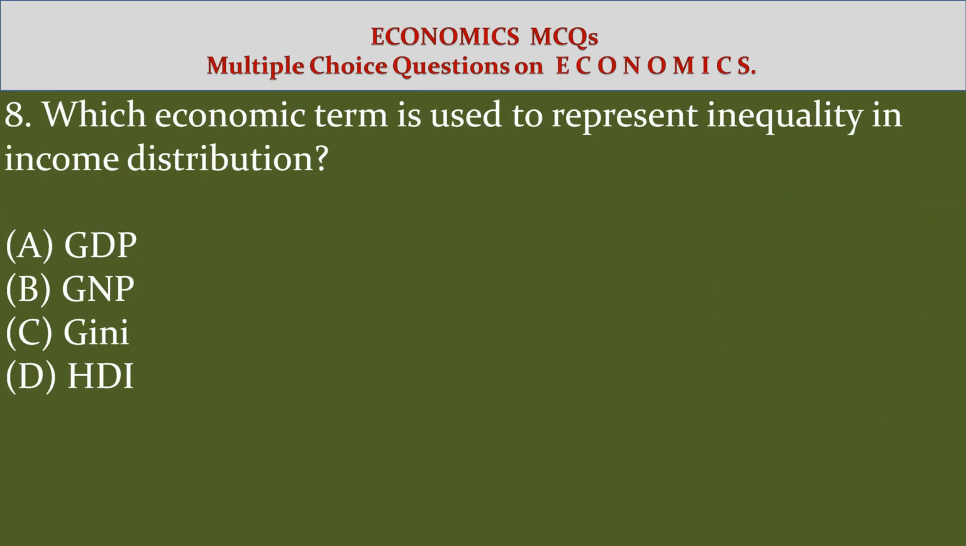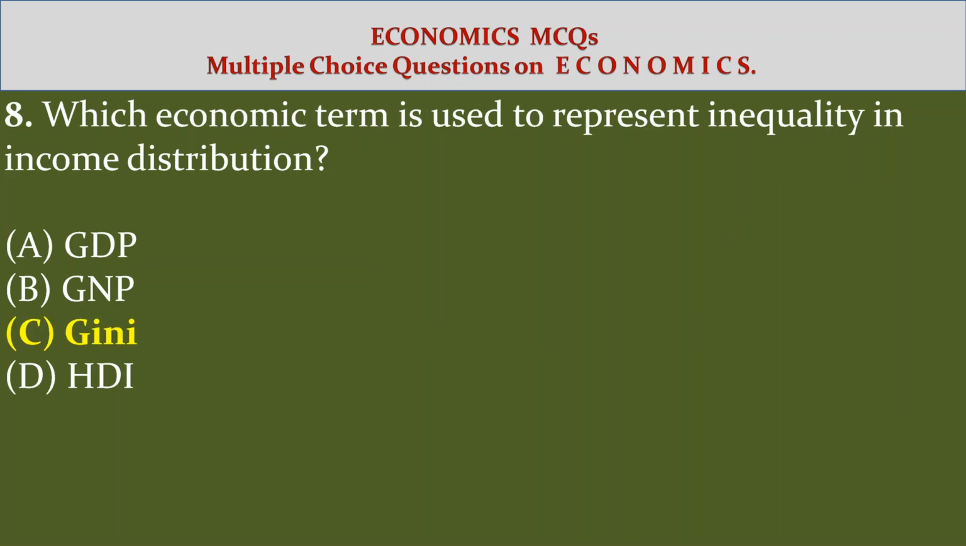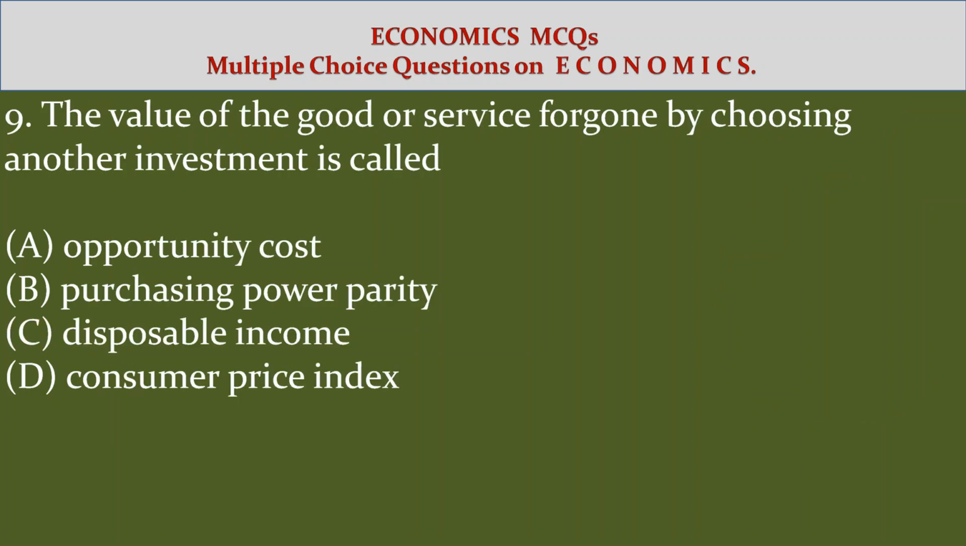8. Which economic term is used to represent inequality in income distribution? Option A, GDP. Option B, GNP. Option C, Gini. Option D, HDI. Answer, option C, Gini.